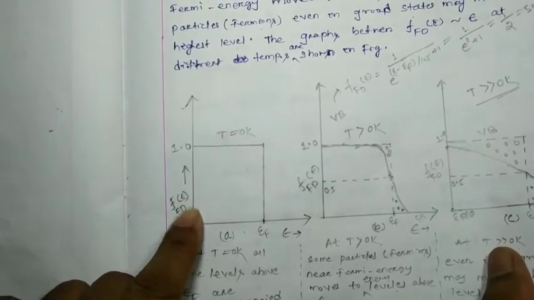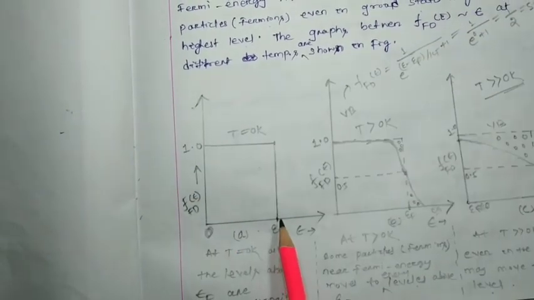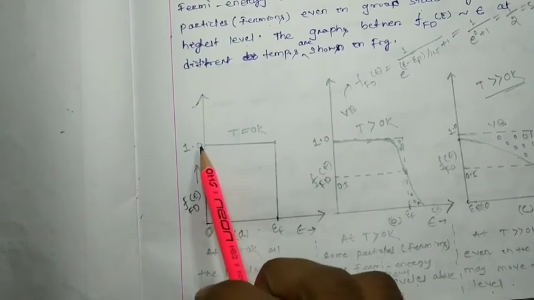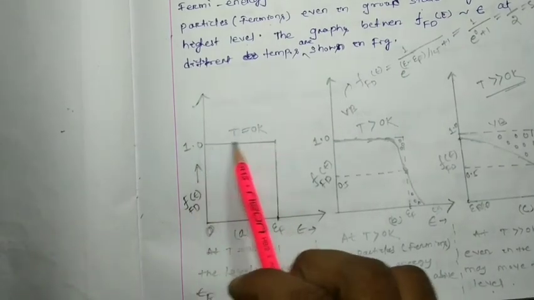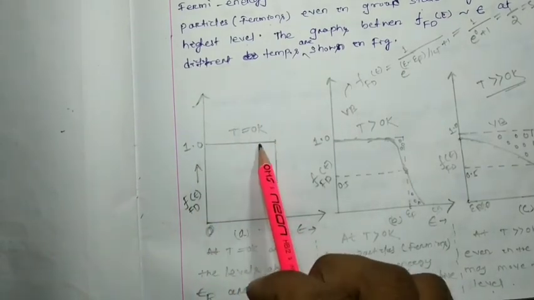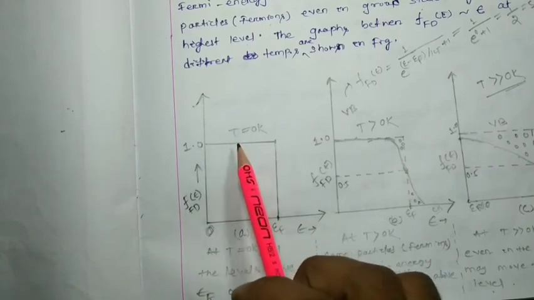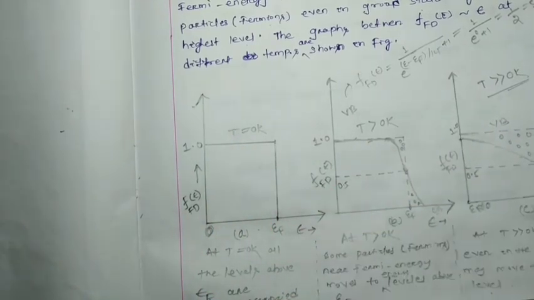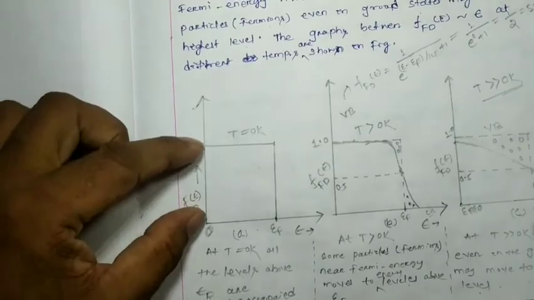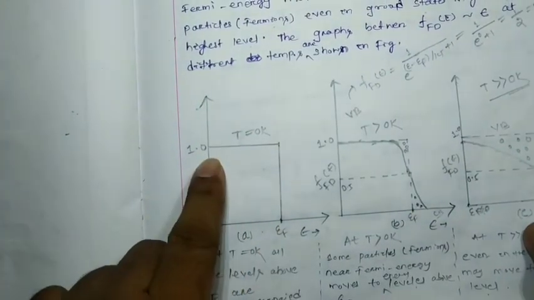Below epsilon f, the Fermi-Dirac distribution function is always 1. So what do we have to write in mathematics? Below epsilon f, it should be 1. What will the mathematics be?